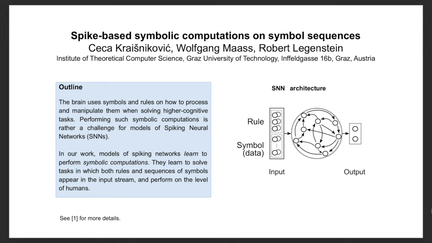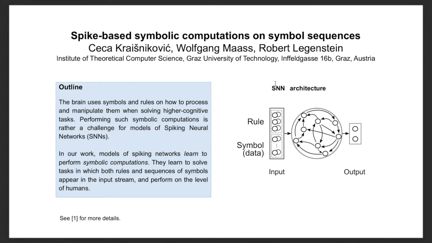We humans can solve cognitive tasks without difficulties, and we solve them using the machinery of our brain, that is, we use neurons. Hence, we wanted our models of spiking neurons to learn to perform symbolic tasks. The architecture of the network that we employ is as shown in this figure. We use a recurrently connected network of spiking neurons.